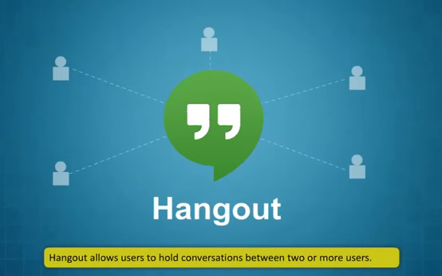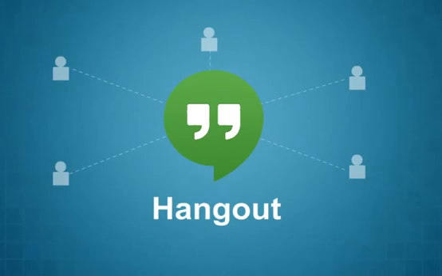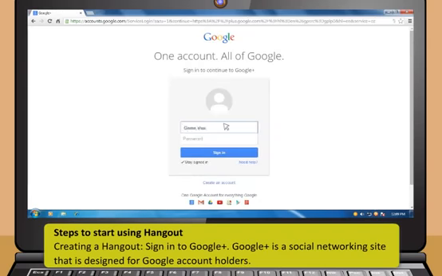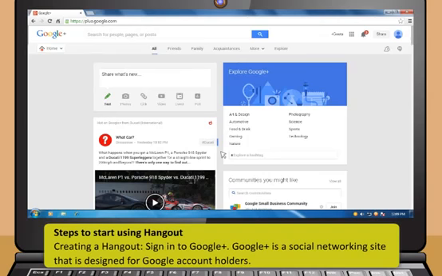Hangout allows users to hold conversations between 2 or more users. There are many features available in Hangout application. Follow these steps to start using Hangout. First, creating a Hangout, sign in to Google Plus. Google Plus is a social networking site that is designed for Google account holders.